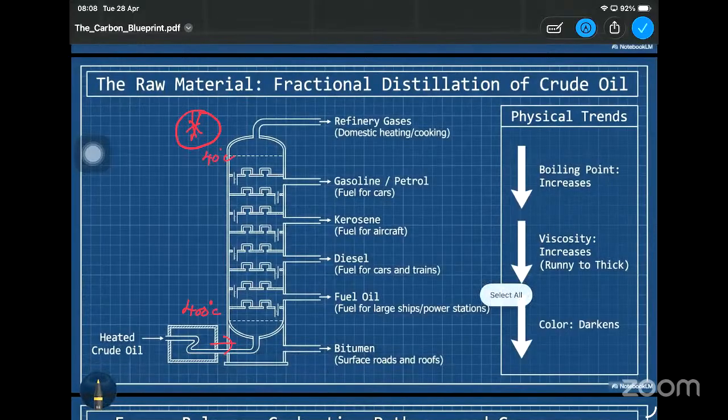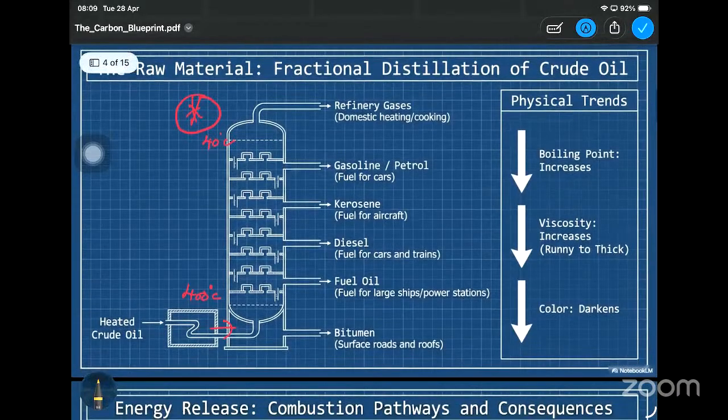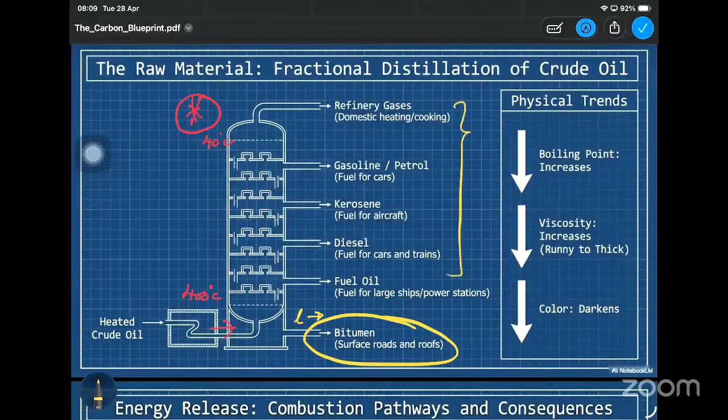Okay, so first we can get the refinery gases out of there, then gasoline or petrol, then kerosene, diesel, fuel oil, and finally the bitumen. Bitumen is the actual waste. Bitumen will be taken as a liquid, but these other things will be taken as a gas component. Afterwards, we can convert those into liquid, right? So remember, bitumen is the waste material that is going to be at the bottom.